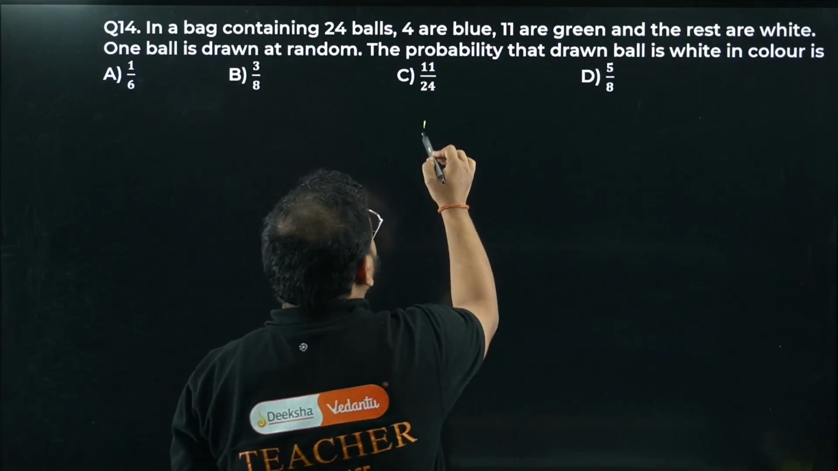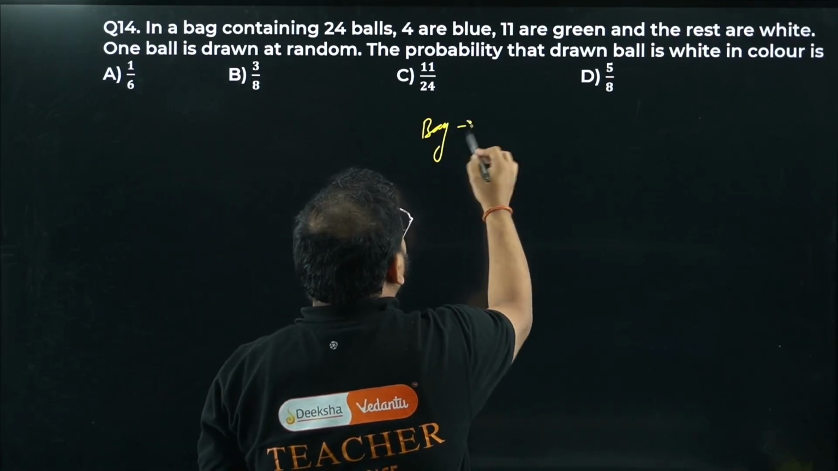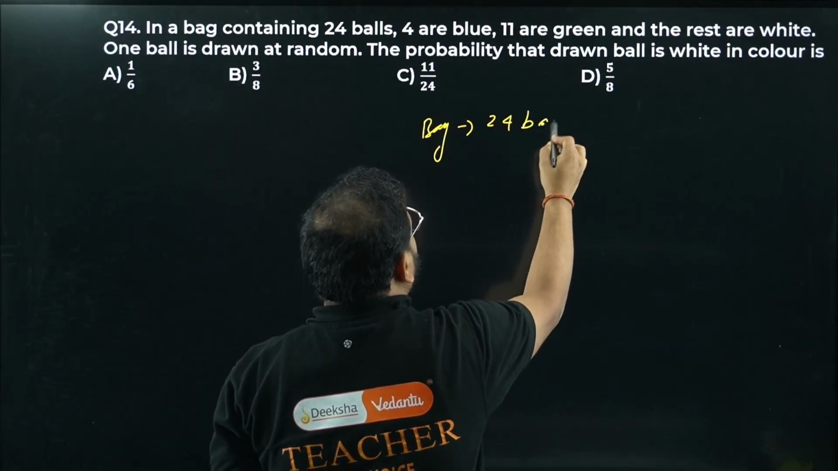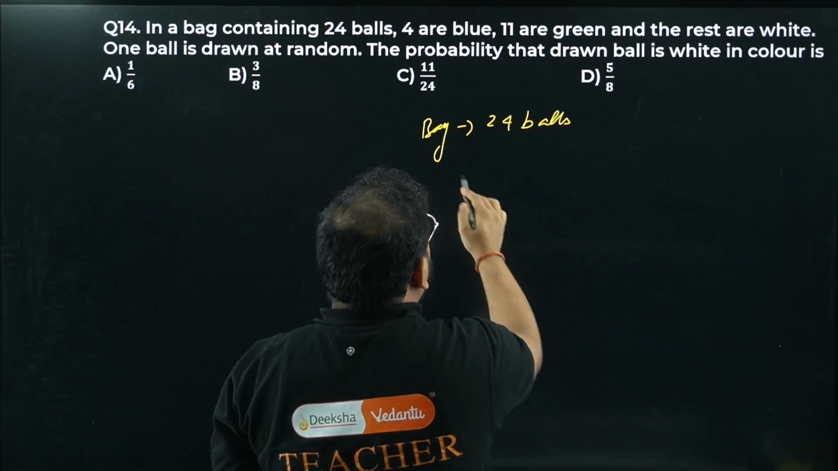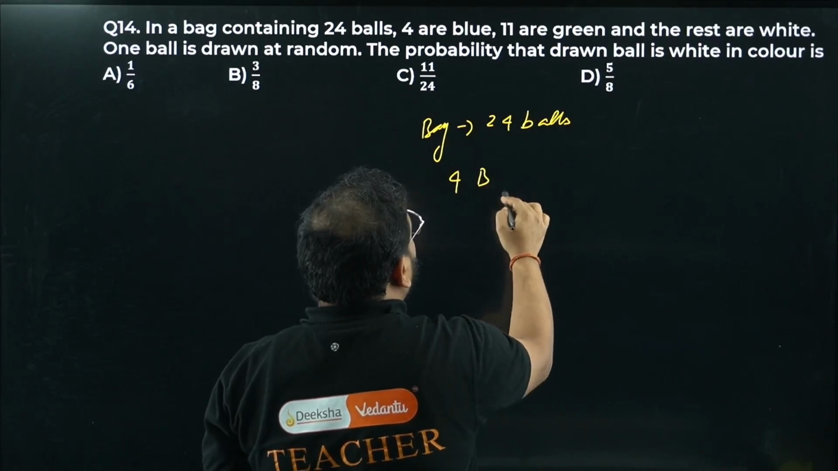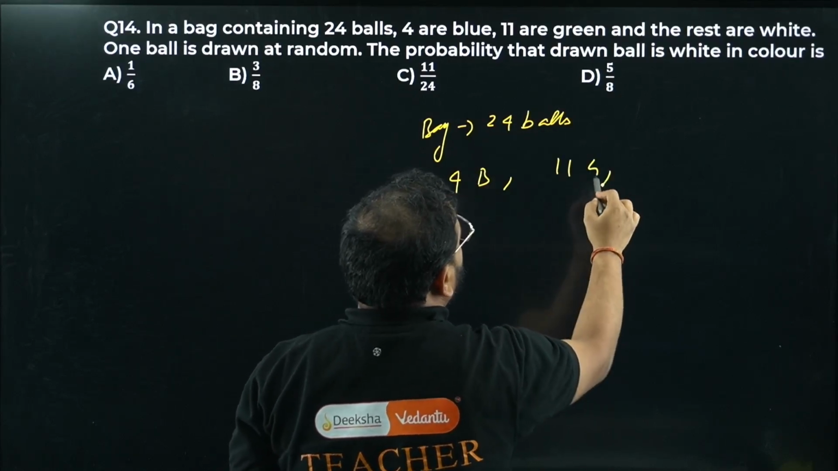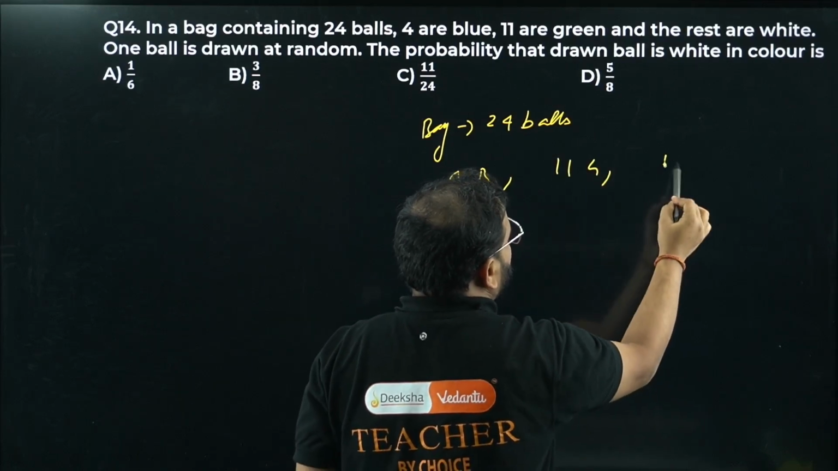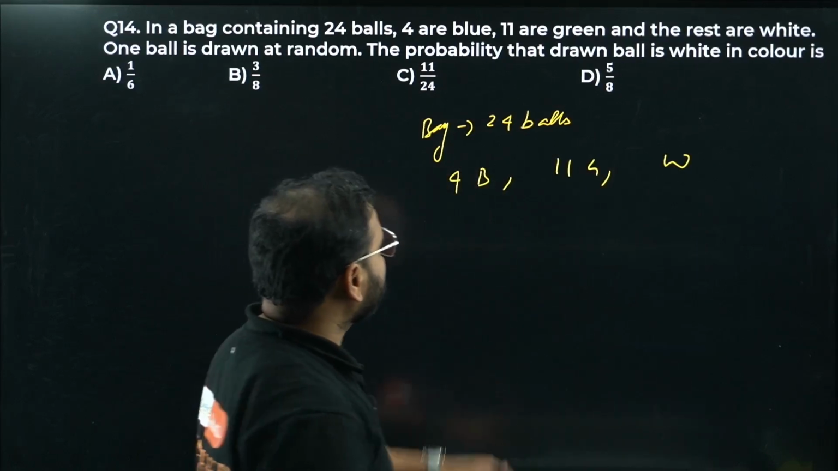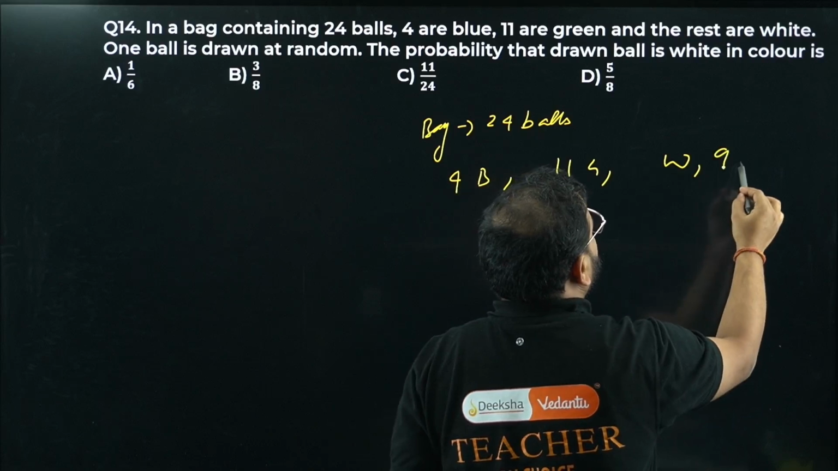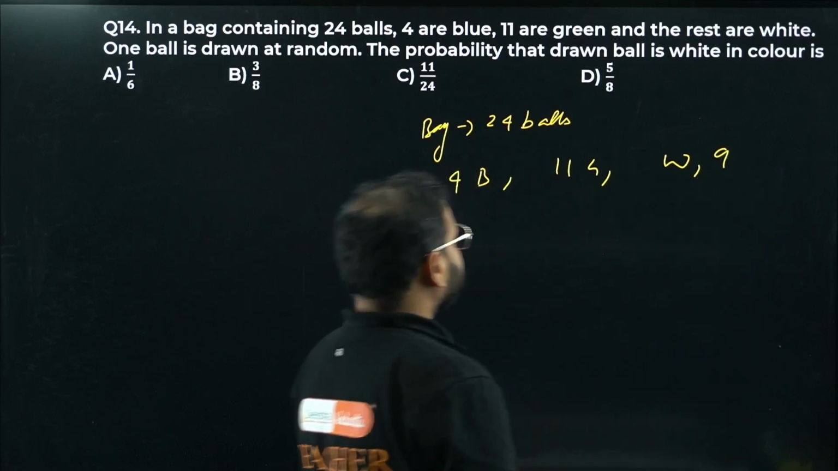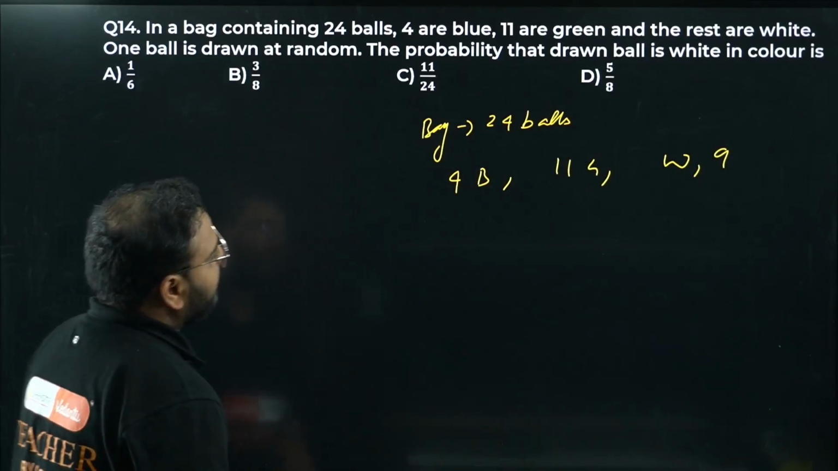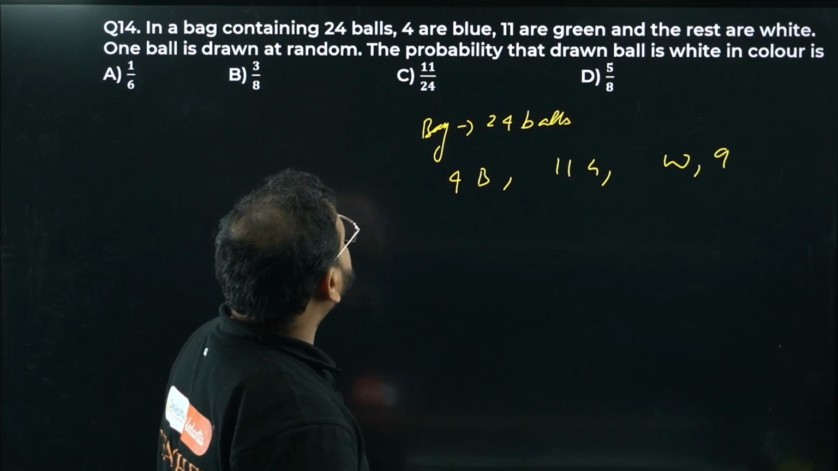We have a bag which has how much, bacha? 24 balls in total. 4 are blue balls. Okay, we have 11 as green balls, and the rest is, bacha, white balls. How much is that? 15, so it will become 9, sir. 9 is white, hai na? Correct. Okay, so 9 is white balls.